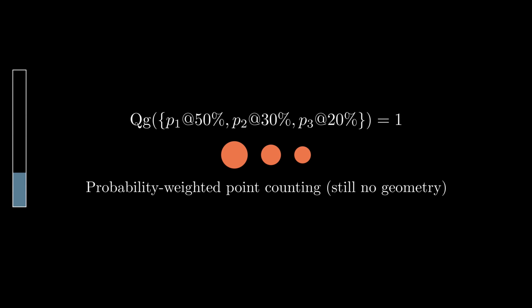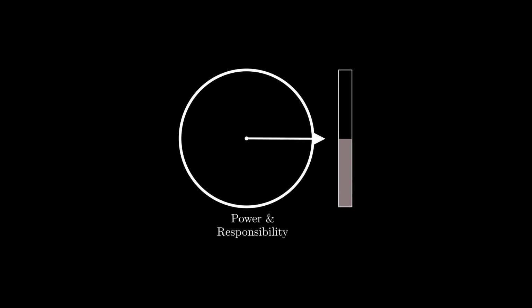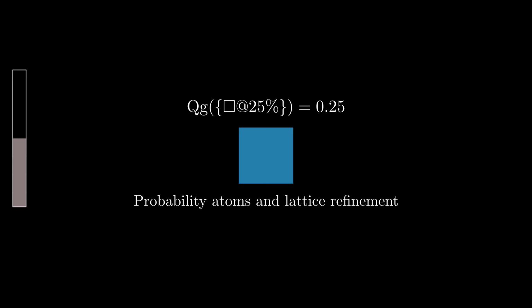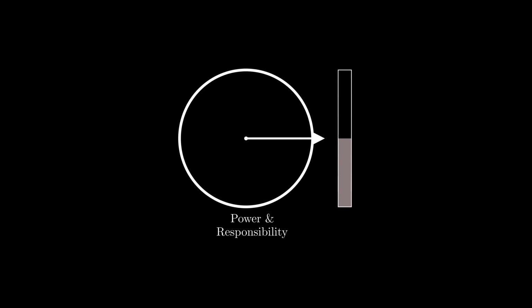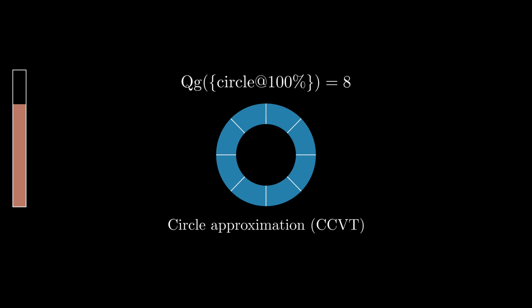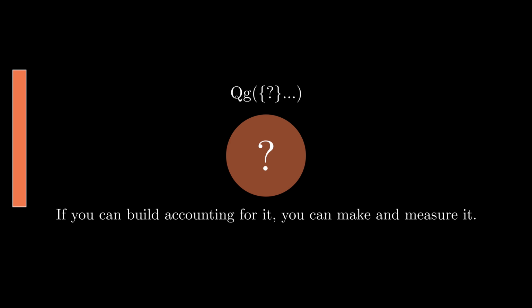If we're willing to deal with more complexity, we can view the Quantigrade lattice as filled with incompressible atoms, each with a measure of 100%. Now, not unlike for the real space, we can take parts of these atoms. Nothing is stopping us from deforming the atoms either. We could use capacity-constrained Voronoi tessellation to give each atom its own unique shape. And even beyond that, if you can construct it and if you can build a counting for it, you can make and measure it.